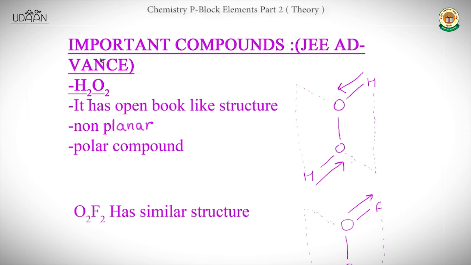Now we will see the important compounds for JEE Advanced. Okay, so the first one is H2O2. H2O2 has an open book like structure. So you can see here, this one is the open book structure. And it also contains a peroxy bond. Yes, this one is a peroxy bond.